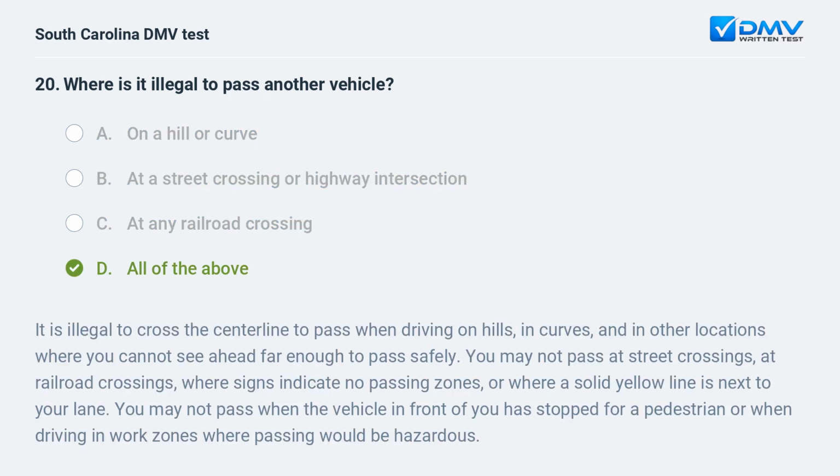D. All of the above. It is illegal to cross the center line to pass when driving on hills, in curves, and in other locations where you cannot see ahead far enough to pass safely. You may not pass at street crossings, at railroad crossings, where signs indicate no passing zones, or where a solid yellow line is next to your lane. You may not pass when the vehicle in front of you has stopped for a pedestrian or when driving in work zones where passing would be hazardous.